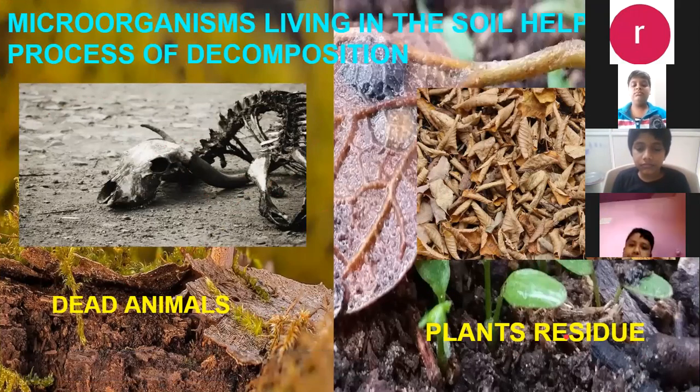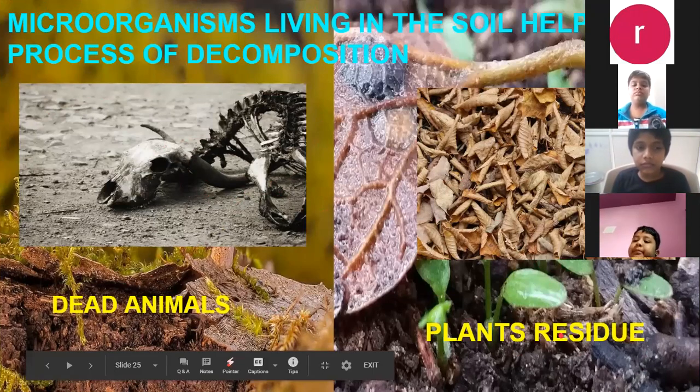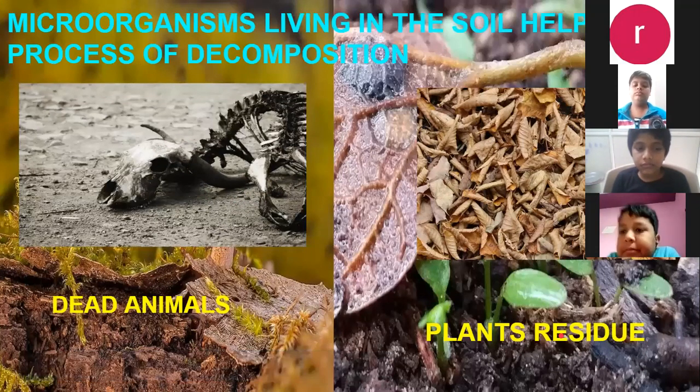Microorganisms in the soil eat it and convert it into nutrients. This is called decomposition. They are decomposing, and who are decomposing? Microorganisms. What are they doing? They are eating the dead plants and animals which are mixed in the soil. And after decomposition, what happens?